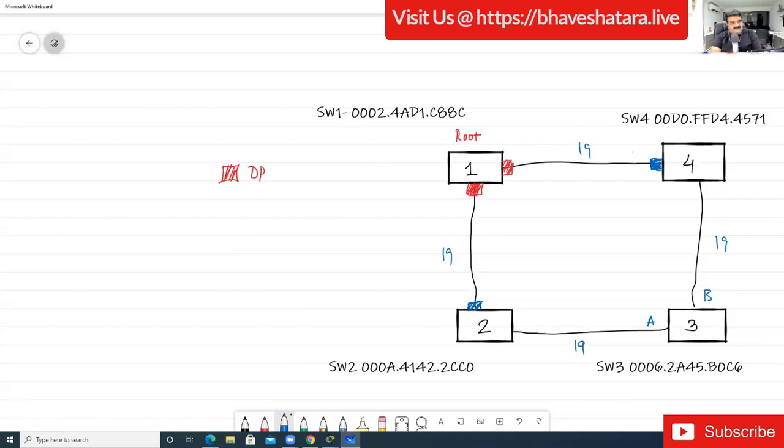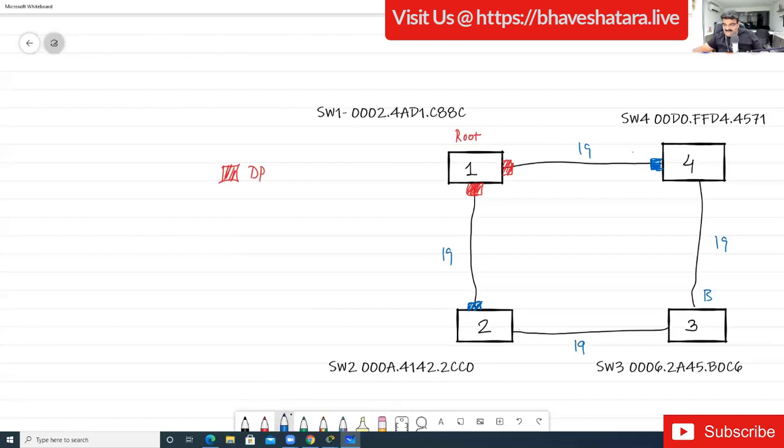Sayyid Ali Raza is saying A. How? Prakash Kumar is saying confirm, lock it. Sayyid is saying sure, A. Sayyid, can you explain why it is A? Prakash Kumar, can you explain why it is A? You guys are giving me the right answer, but can you explain why? This is the confusion, right?